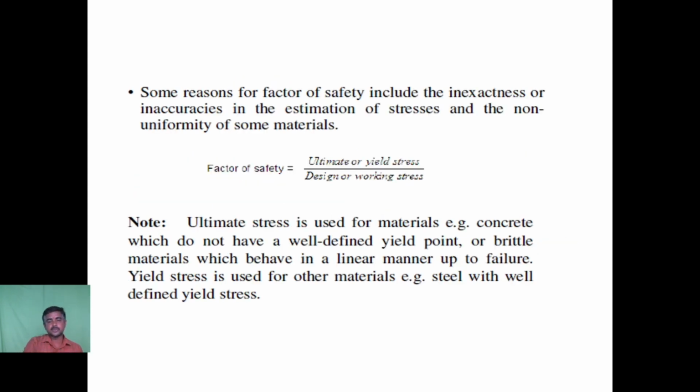Ultimate stress is used for materials, for example concrete, which do not have a well defined yield point. In the case of a concrete material, we don't have any measurable yield point, or for brittle materials which behave in a linear manner up to failure. Brittle materials are those materials which break suddenly. Whereas in the case of steel, we have some yielding stress. Yielding stress means failure of the material, yet the material even carries load after that. Whereas in the case of brittle material, it fails suddenly. Okay, so this is the factor of safety.